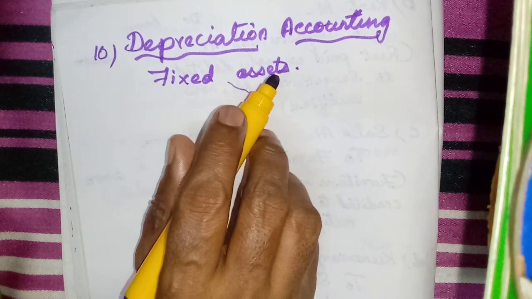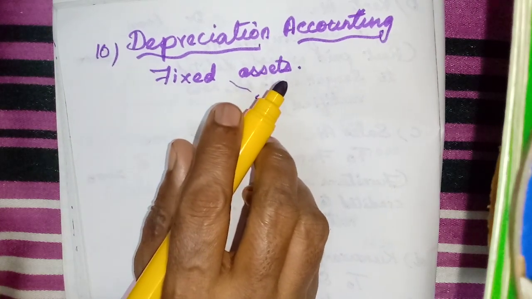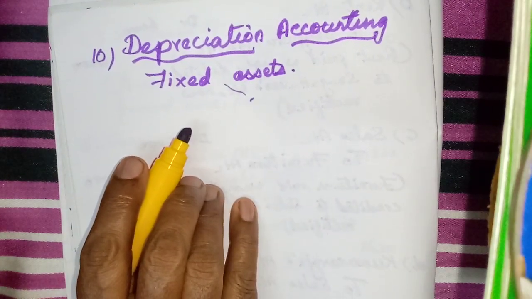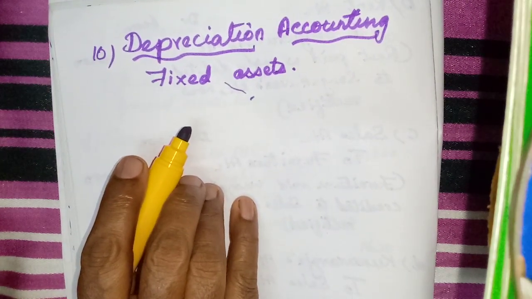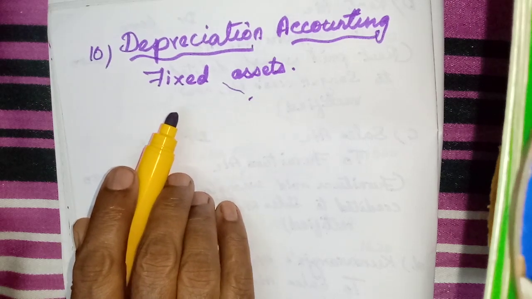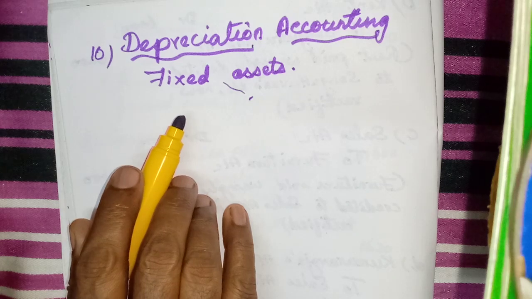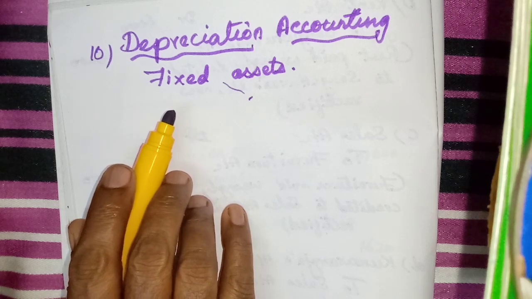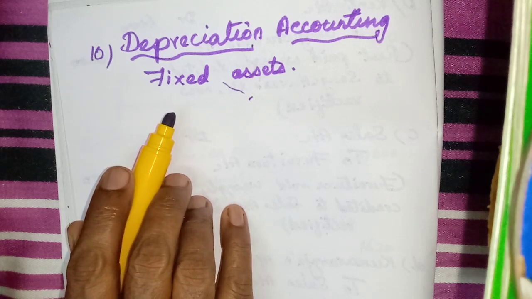For this we have to calculate the useful life of the asset, because the total value of the building will be divided by the useful life of the asset. Then we will get one percentage, one amount. That amount only will be used for calculating the depreciation.